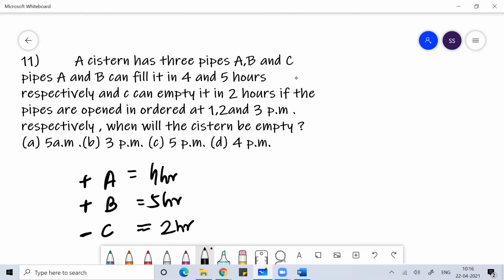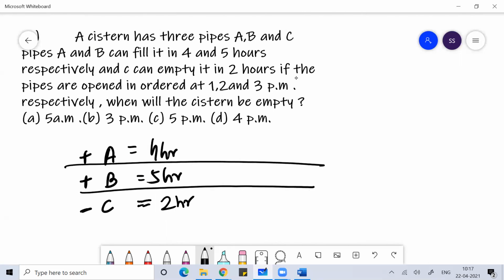So a cistern is connected with 3 pipes A, B, and C. A can fill the cistern in 4 hours, B can fill the cistern in 5 hours, and C can empty the content from the cistern in 2 hours. With A, B, and C, you can understand which is dominating here.